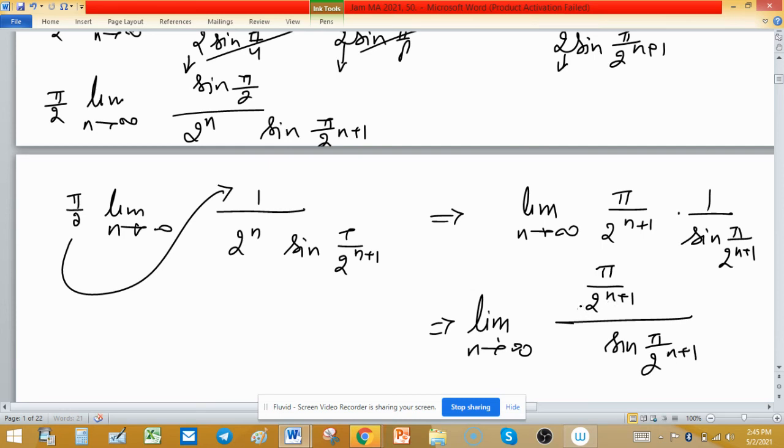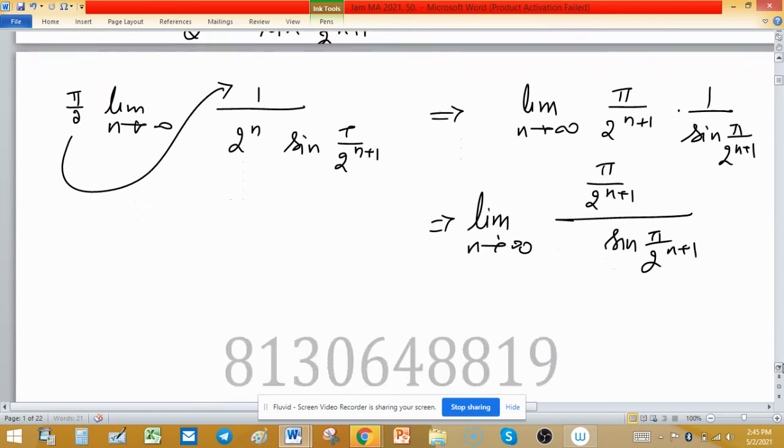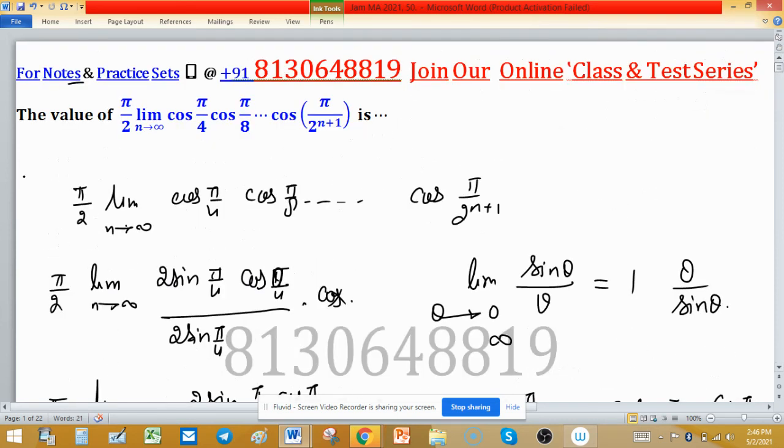Finally, this will come out below the fraction line. So you can consider this theta, and this is sine theta, and theta is going to infinity, meaning the limiting value of this one is 1. So the value of this expression is 1.